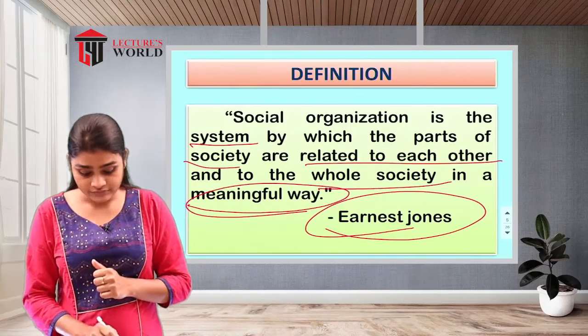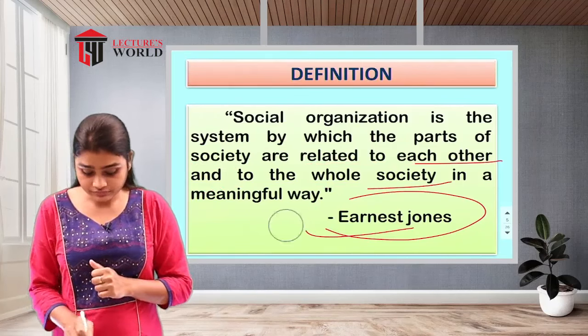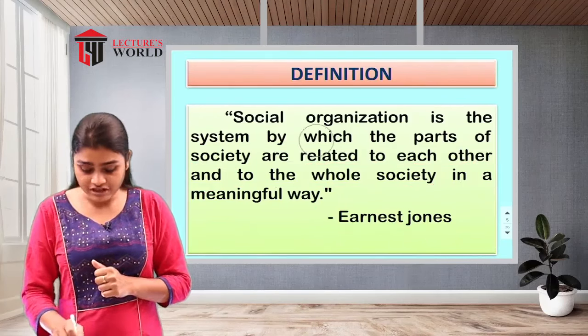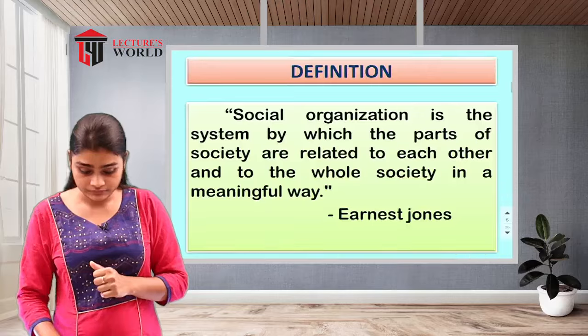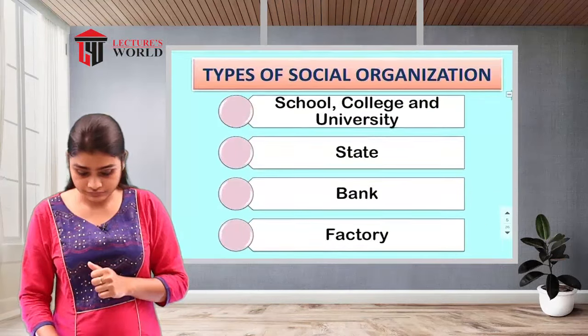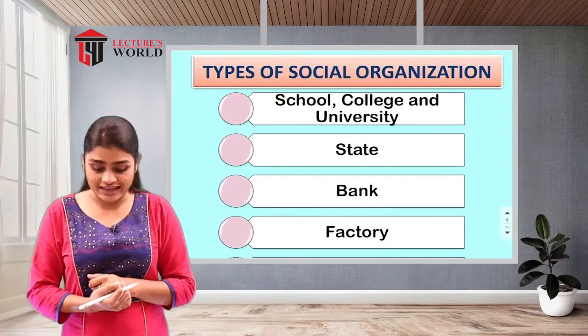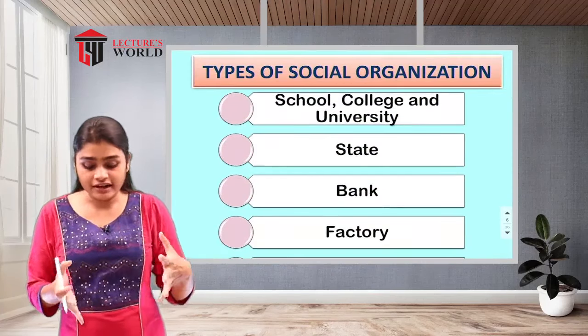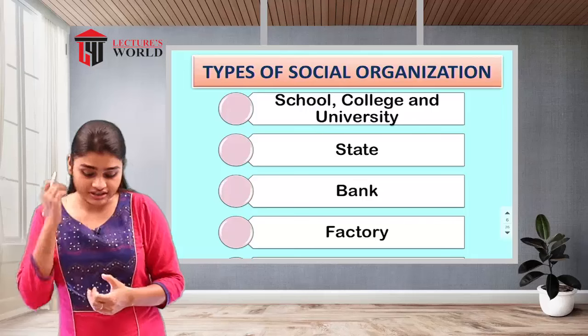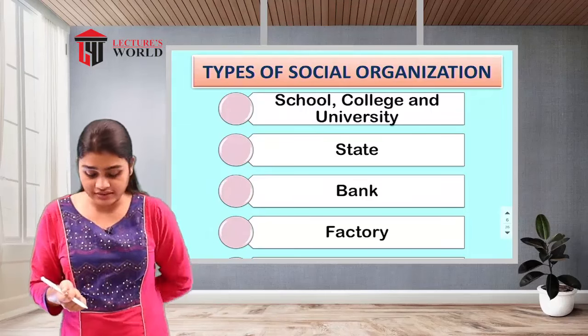Then, after the definition, next we have the types of social organization. So here there are different types of social organization. What examples we have seen, that is also here.